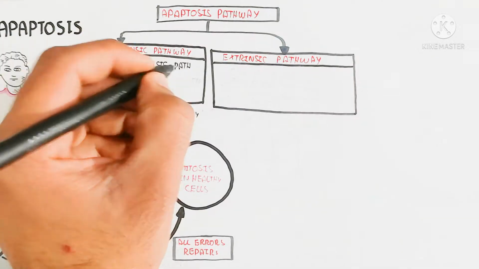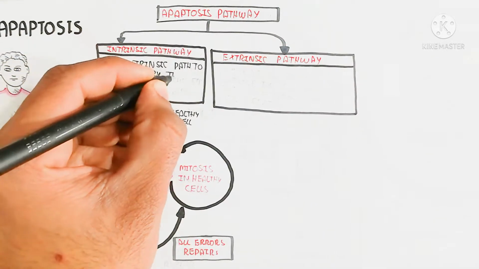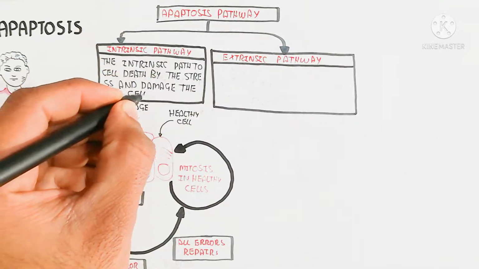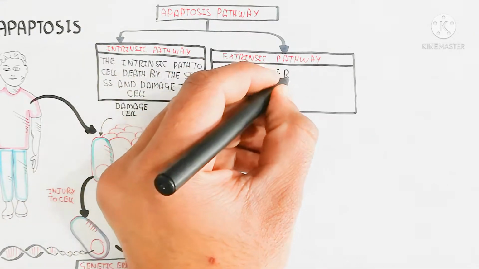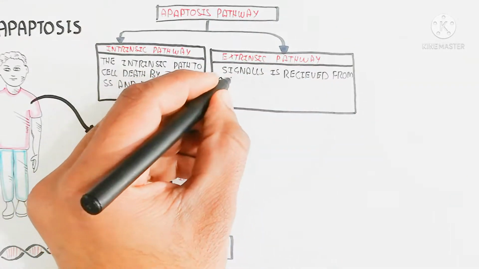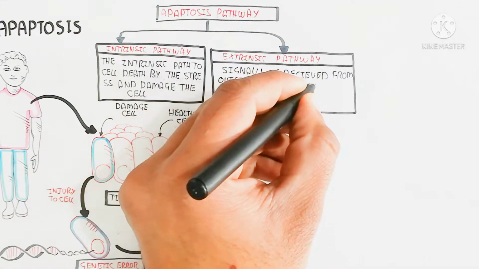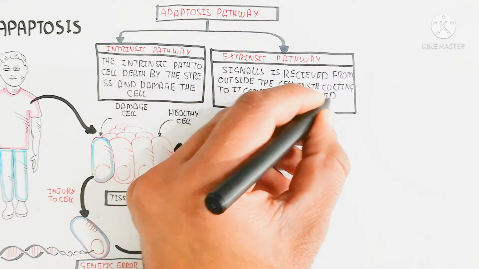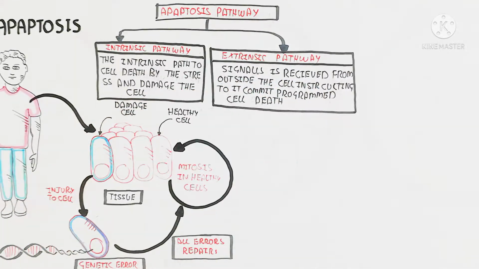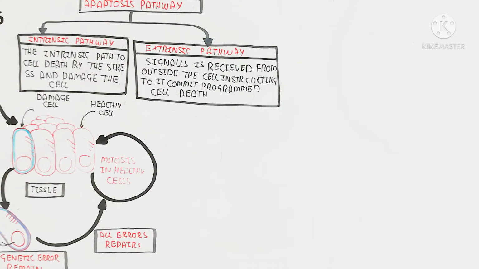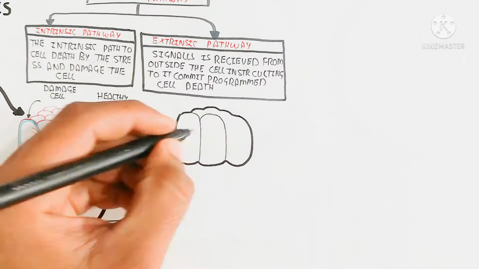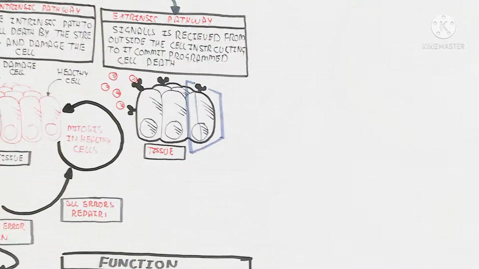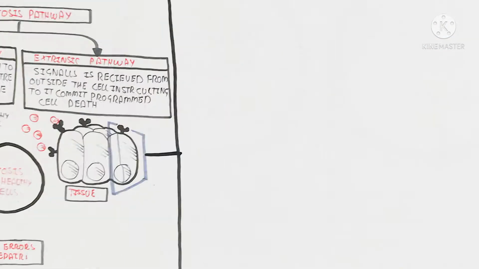The apoptosis pathways we will discuss here are the intrinsic pathway and the extrinsic pathway. Intrinsic means the path to cell death by stress and damage inside the cell, not an outside signal, while extrinsic means the signal is received from outside the cell, instructing it to commit programmed death. So the programmed death occurs through an extrinsic ligand. Here is the cell I am drawing.